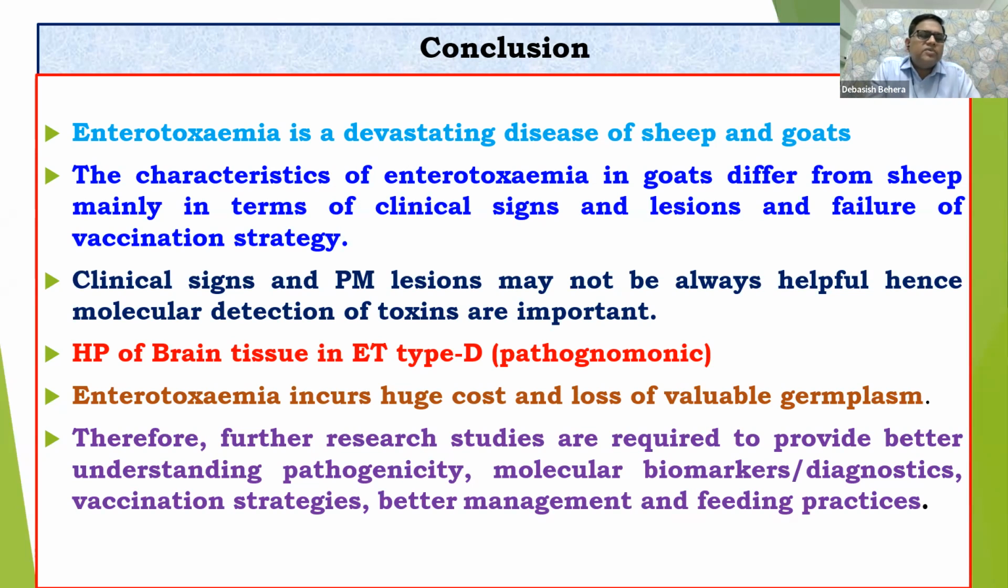We have discussed this several times. HP of brain tissue in enterotoxemia type D is very pathognomonic. As we have already discussed, there are conditions with hemorrhages in the brain tissue and edema. Actually, the most characteristic is encephalomalacia. This is very pathognomonic in enterotoxemia type D, what we call pulpy kidney disease.